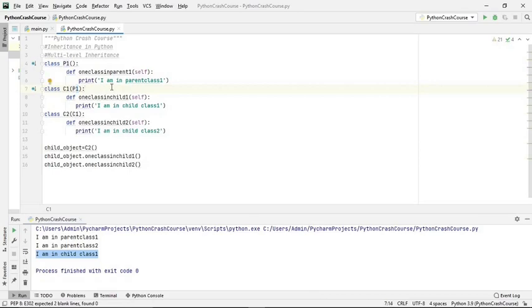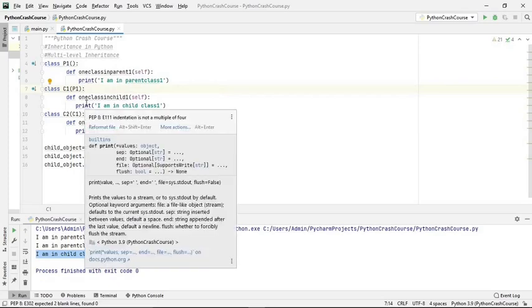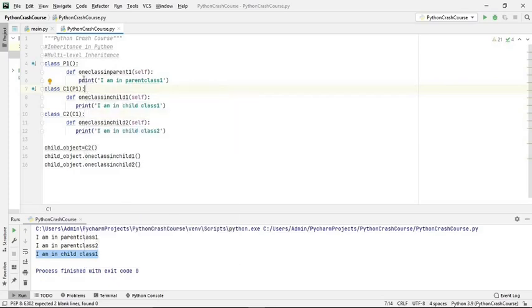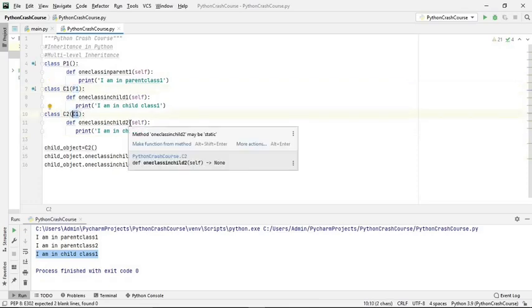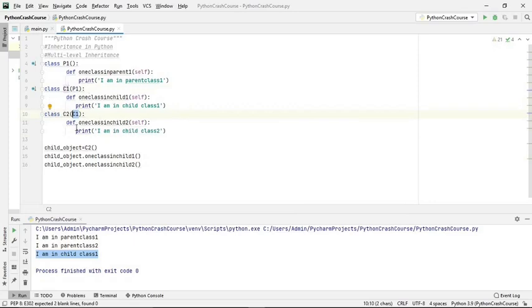In case of multi-level inheritance, what happens is that one child class accesses the property of a parent class, and then that particular child class is again accessed by another child class. That time one level happens, so that is called multi-level inheritance. Here child class C1 is accessing parent P1, and child class C2 is accessing C1. That means it is multi-level inheritance.